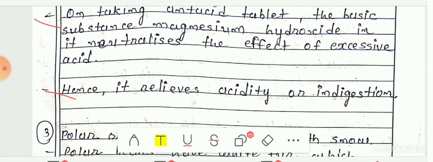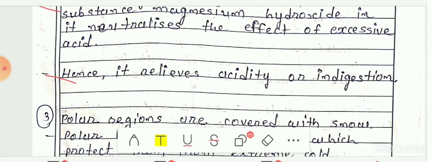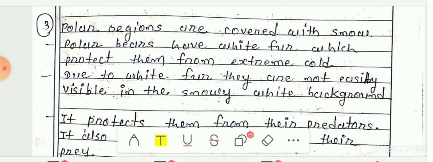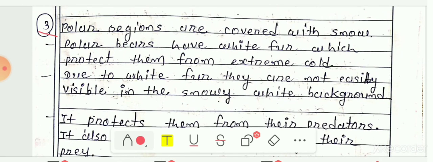The next reason was polar bears have white fur. Why do polar bears have white fur? We know that the polar regions are covered with snow. Polar bears have white fur which protects them from the extreme cold, and due to the white fur they are not easily visible in the snowy white background.